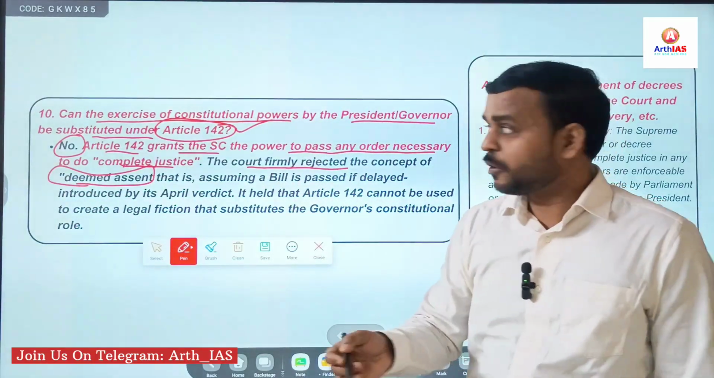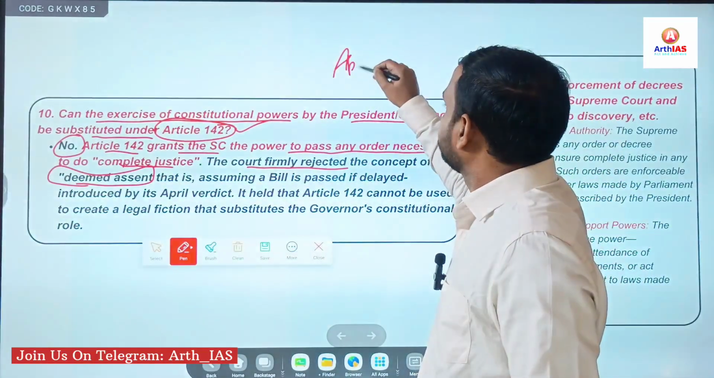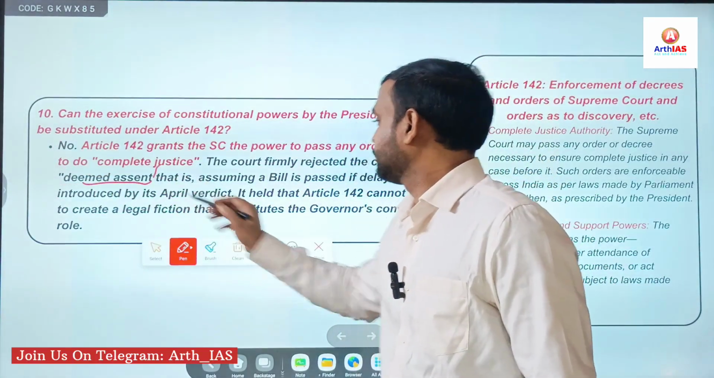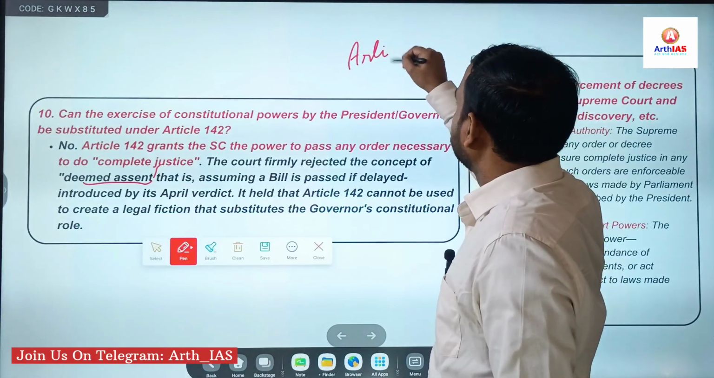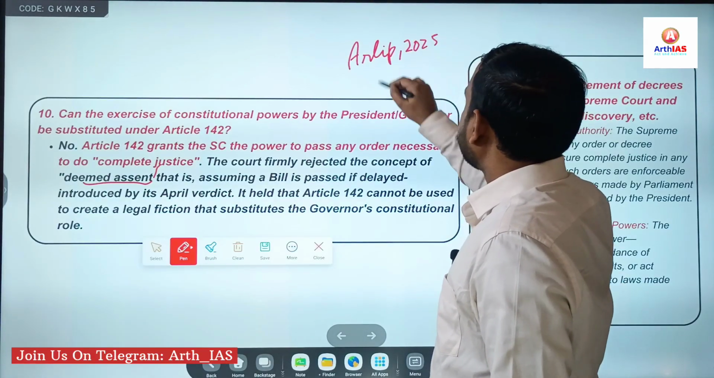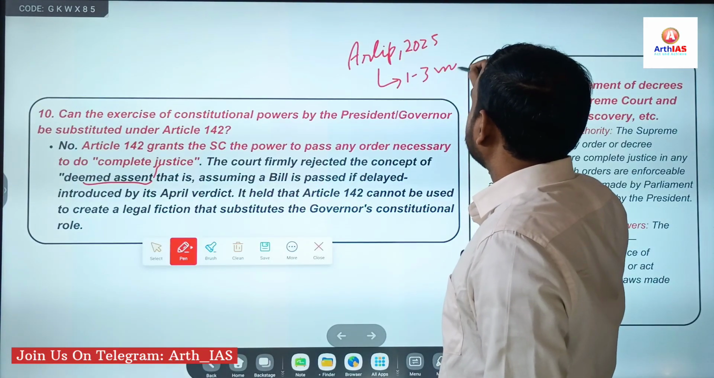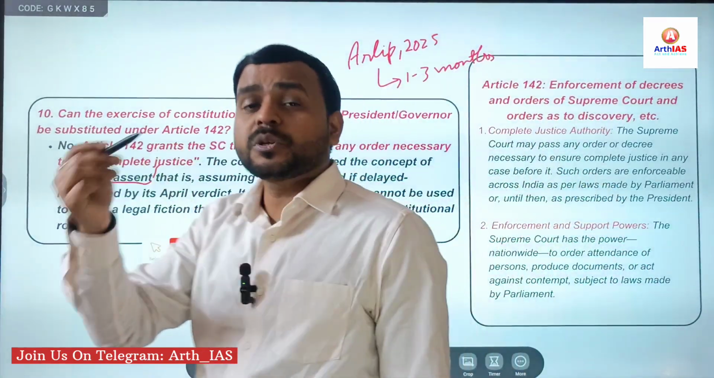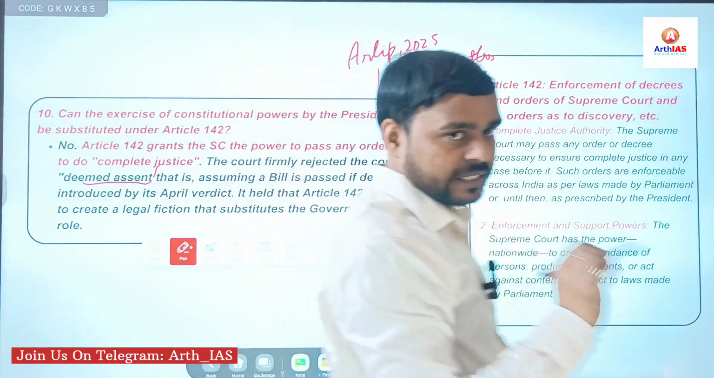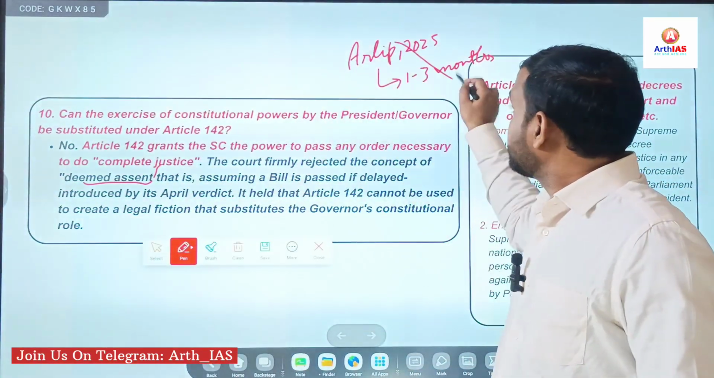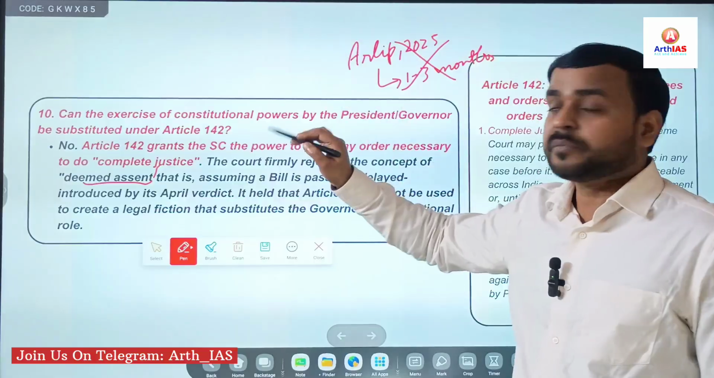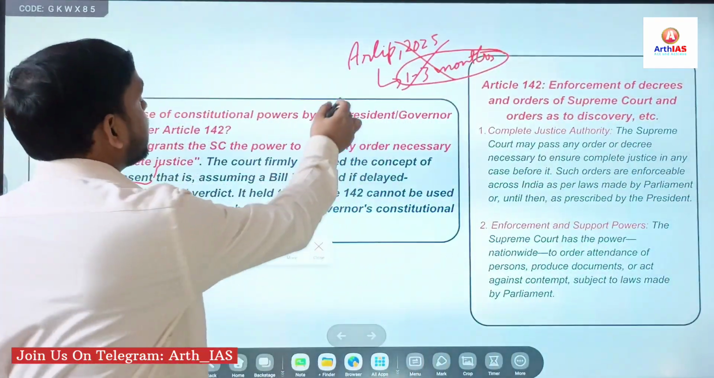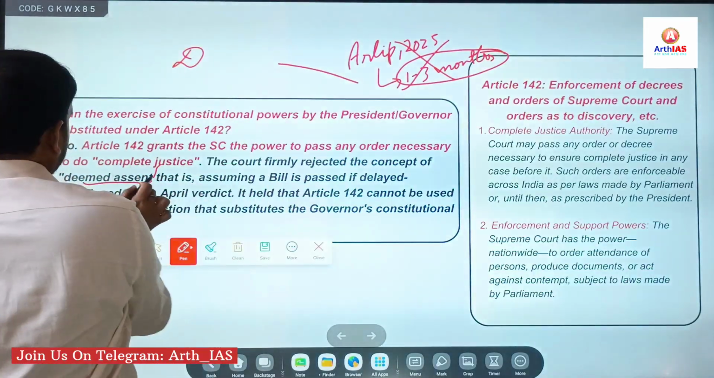Deemed assent means, as I already said, that in April 2025 a timeline of 1 to 3 months was fixed within which the governor or the president has to give assent to the state bills. But in the recent judgment, this has been completely rejected. In that earlier judgment, it was held that if this timeline lapses, it will be considered as deemed assent.